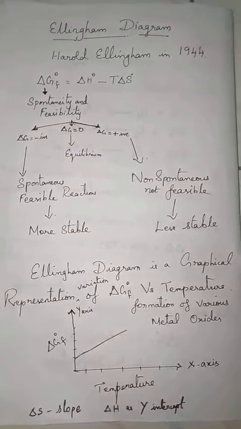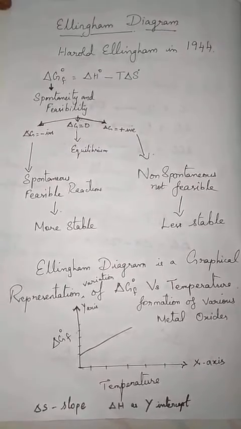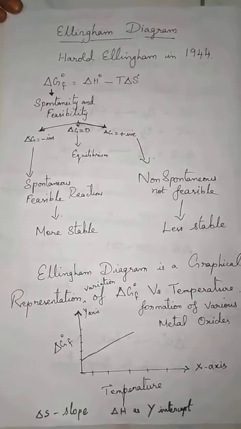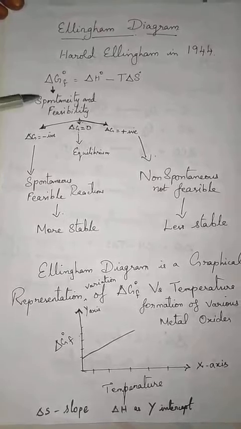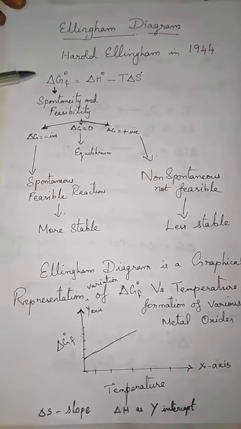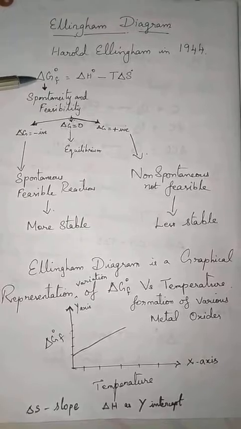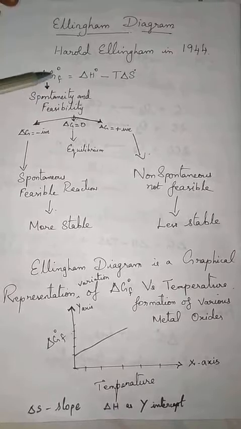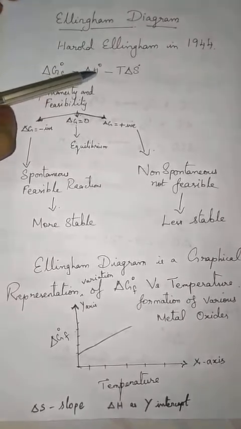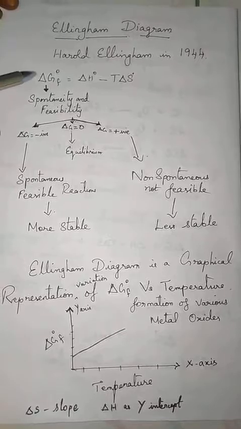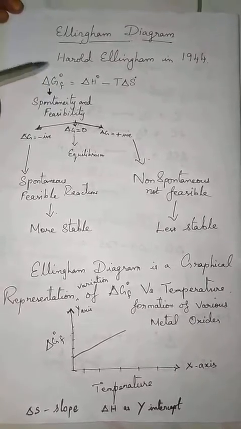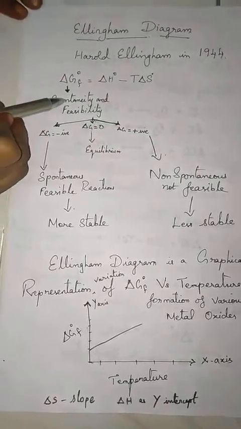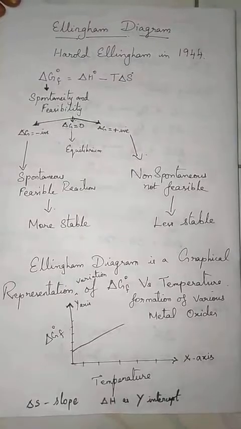Introducing the thermodynamic principles of metals in metallurgy, Horace Ellingham, in 1944, introduced this term, that is the Gibbs free energy term. You already studied thermodynamics in the 11th standard. This equation is a very well-known equation to you. Delta G f naught is equal to delta H naught minus T delta S. We know that delta G f naught gives the spontaneity according to its value. It tells the feasibility of the reaction, whether the reaction occurs or not.